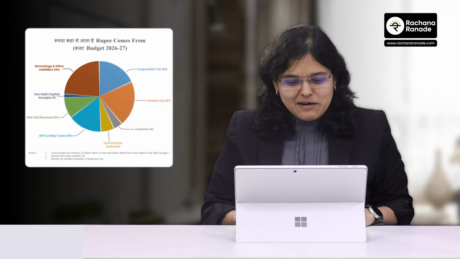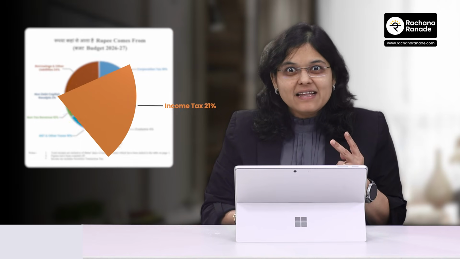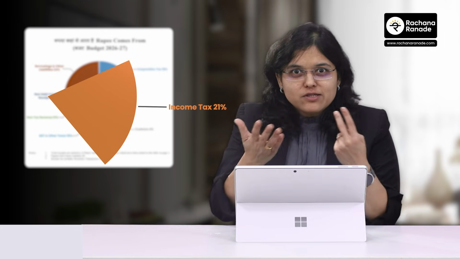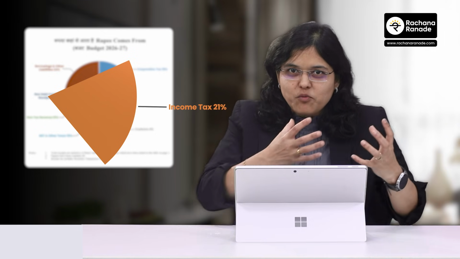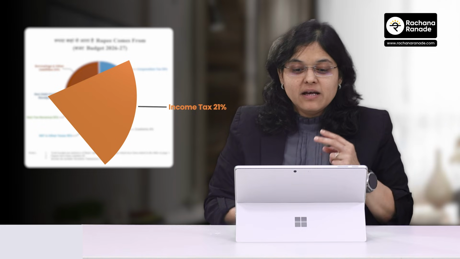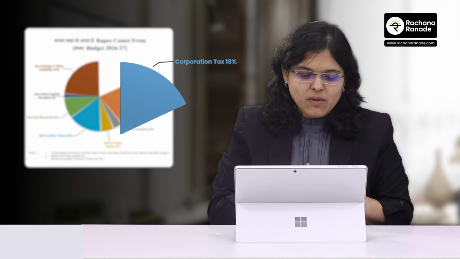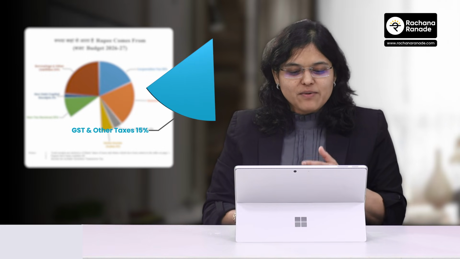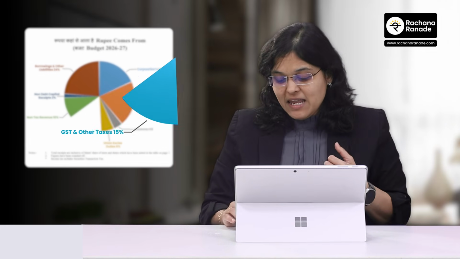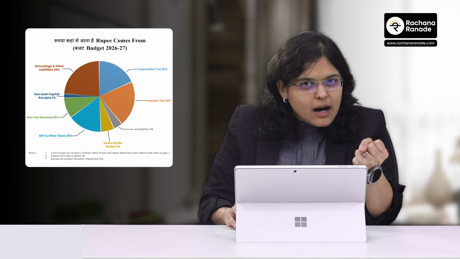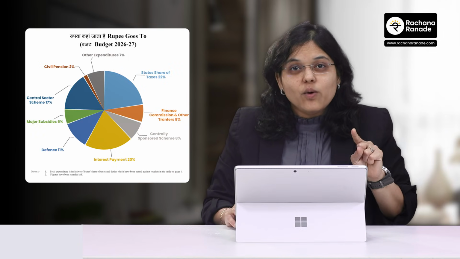Okay. The second highest is income tax, not corporate tax. Income tax, individuals like you and me. Second highest, what India is getting is income tax 21. Third highest out of 100 rupees, 18 is coming from corporate tax. Okay. And ultimately, 15 is coming from GST. Okay. Now that you have understood how money is coming to India, we also have to understand where money is